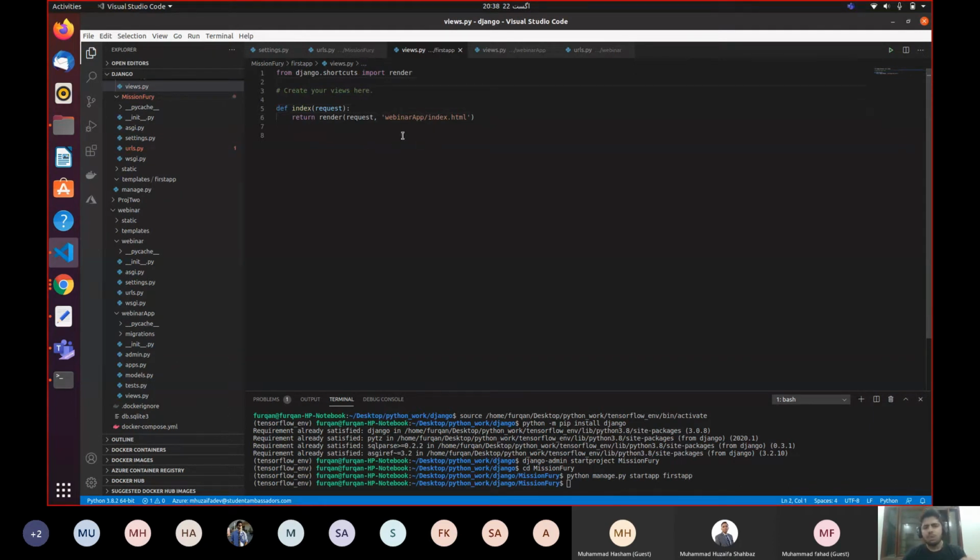So I'm just writing this code so that it can render my app. This is a view file. View file means I need to show something to my user. So the user will view it. So you can get basic knowledge of things from this file.